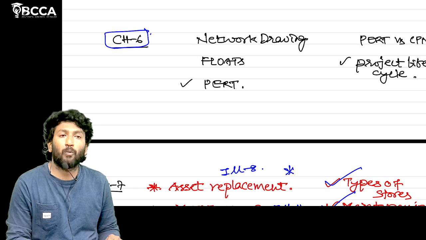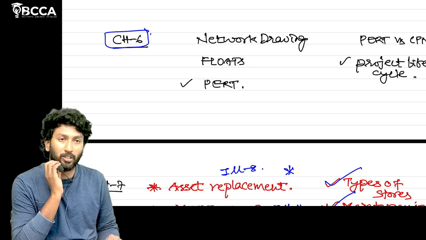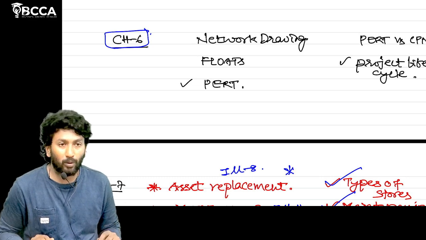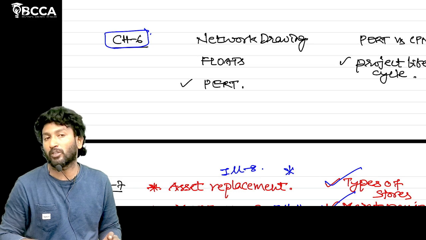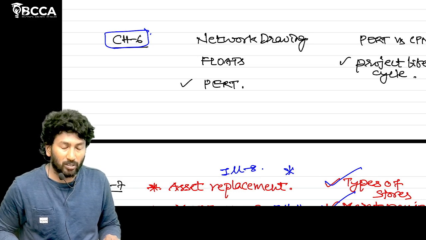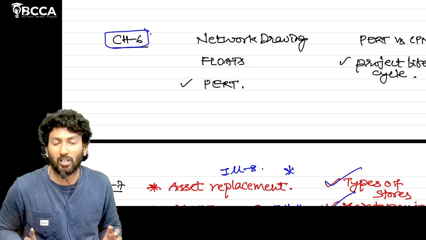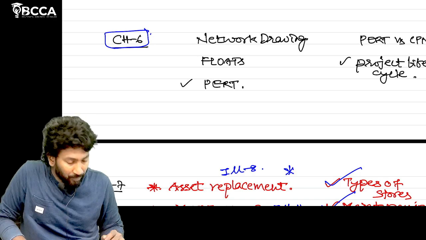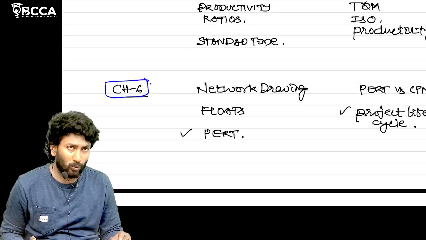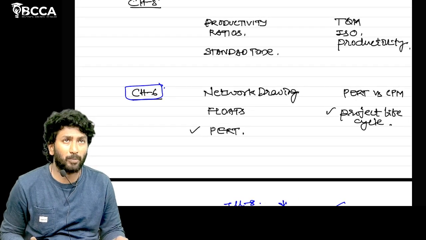If you don't know which problems you have to practice or refer to, I have already given the 50 questions. For those 50 questions, just try to practice them conceptually, and for other questions just refer, sir. In chapter number 6 we have 2 theory questions: PERT and CPM differences, and project life cycle.